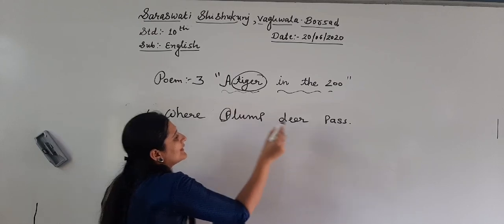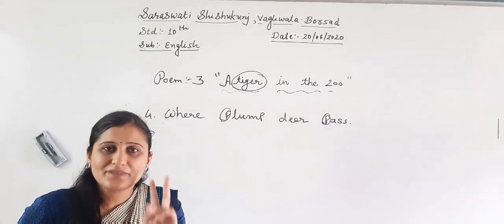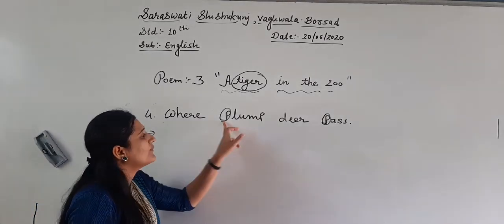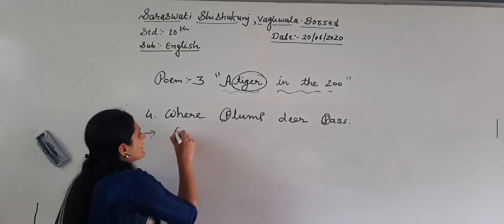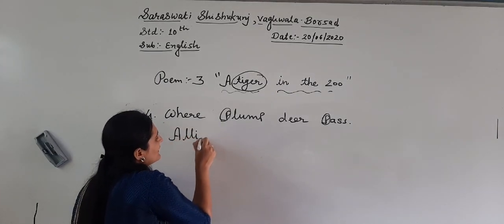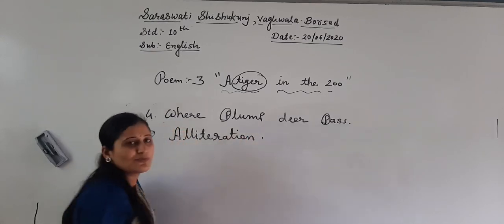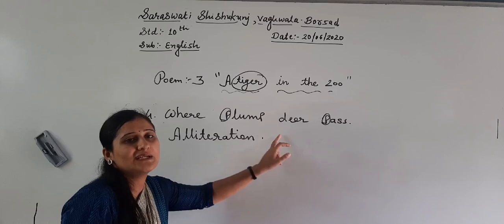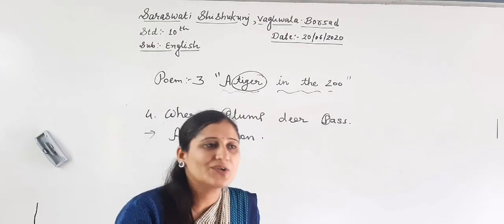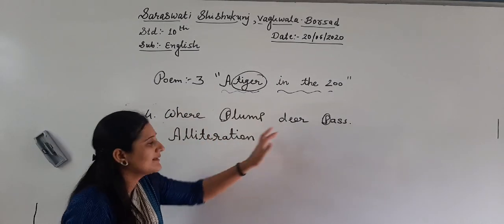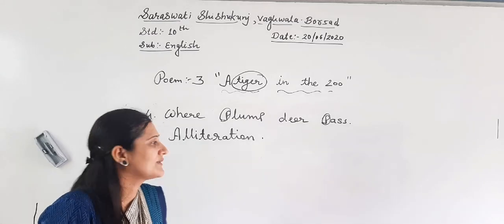Why? The P sound or consonant letter is repeated twice. I will not explain that much because I have explained before. The P consonant letter is repeated twice in the same line. That's why alliteration.